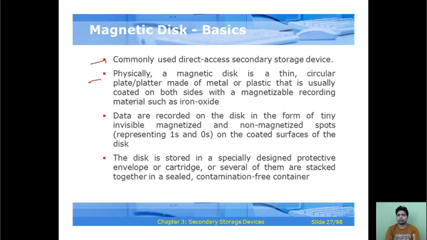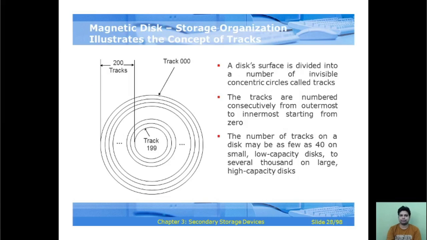Data are recorded on the disk in the form of tiny individual magnetized and non-magnetized spots, representing 1 and 0, on the coated surface of the disk. The disk is stored in a specially designed protective envelope or cartridge, or several of them are stacked together in a sealed and contamination free container.